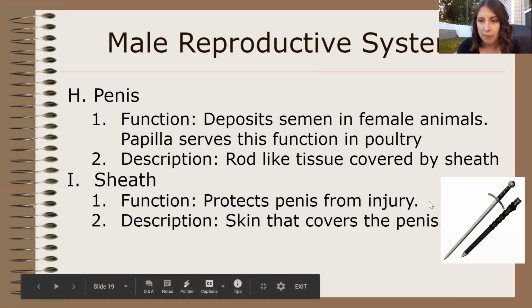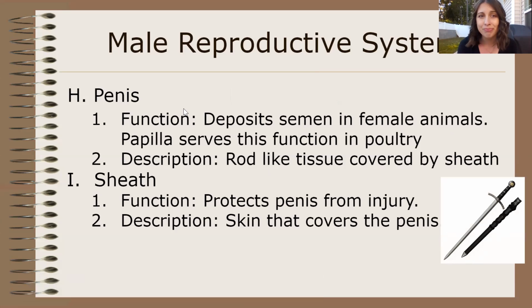The sheath gets its name because this thing right here that covers a sword and protects it is also called a sheath. So yes, in this case, the penis is kind of like a sword, where the sheath has to protect it. The sheath stays over the penis to try to protect it until the penis has to come out to go inside the female animal to deposit the semen.